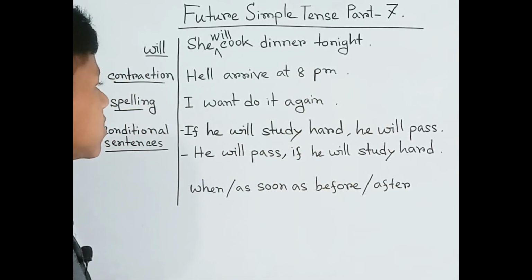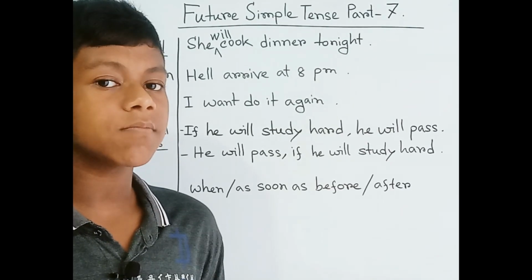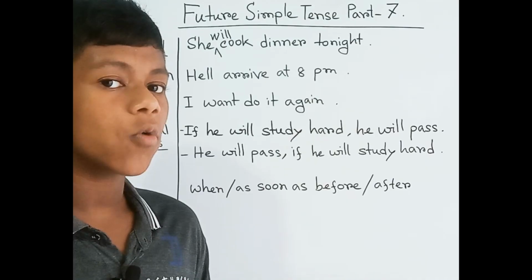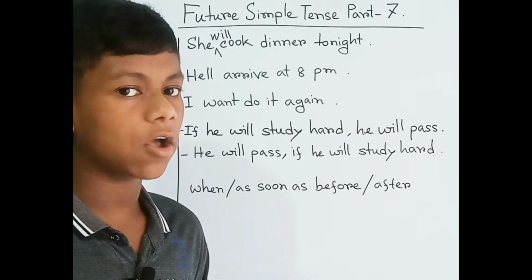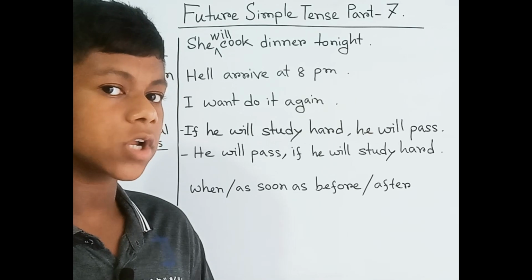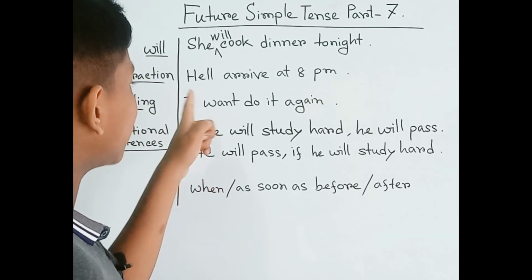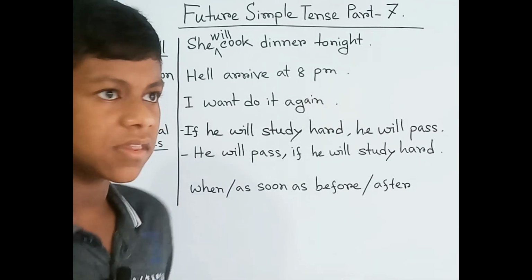Next is contraction. During the form of contraction, sometimes we mispronounce it, and during writing we also make spelling mistakes. For example: "He'll arrive at 8 p.m." What's the mistake here?